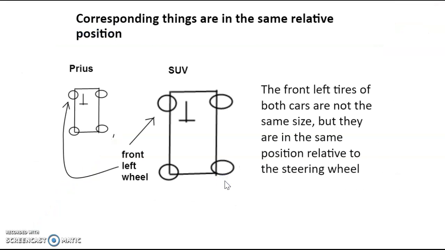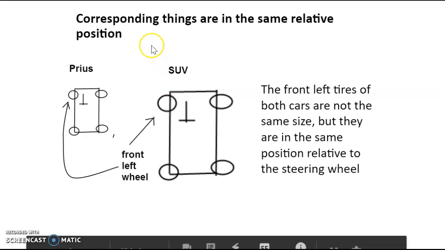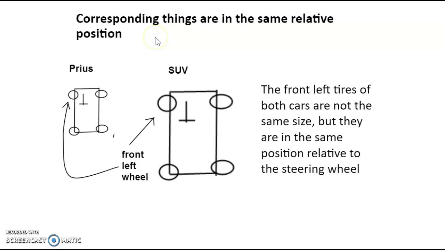First of all, when we're talking about corresponding angles, let's talk about what corresponding means in English. Corresponding means two things that are in the relatively same position. For example, take a drawing of a Prius car versus an SUV.